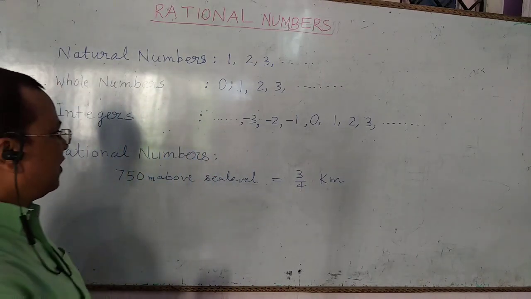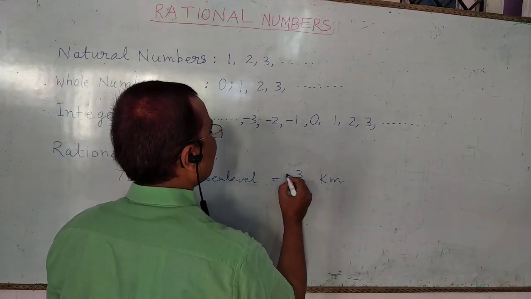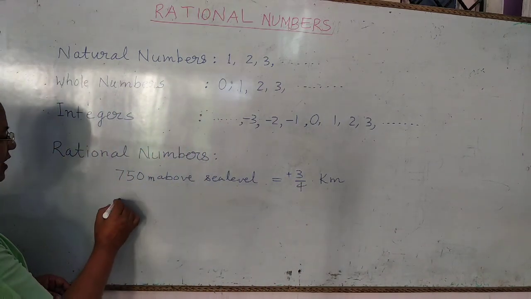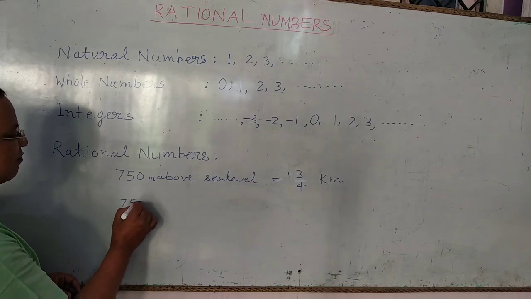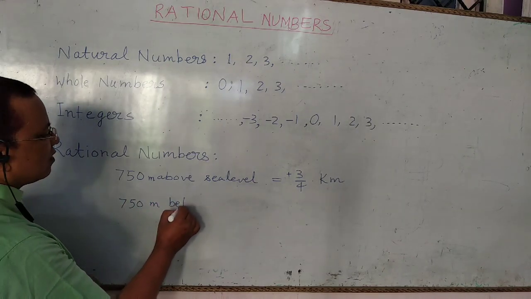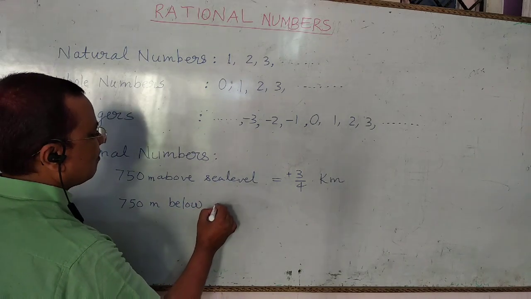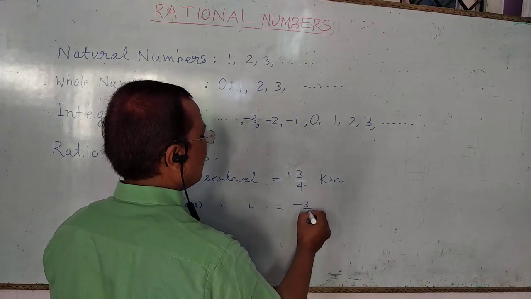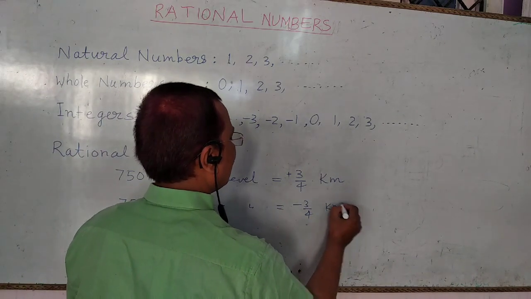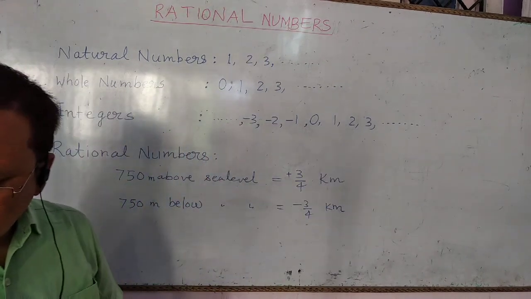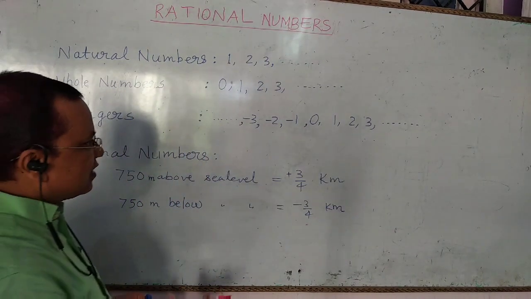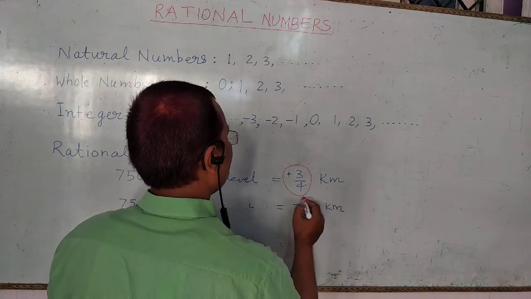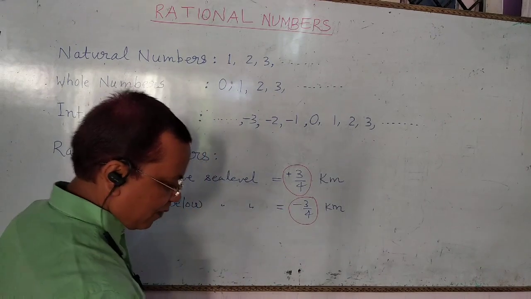So above the sea level, we can represent it as positive 3 upon 4 kilometer, and if we say about 750 meter below the sea level, then it becomes minus 3 upon 4 kilometer. Here two numbers come. Number 1 is 3 upon 4 kilometer positive, and the second one is minus 3 upon 4 kilometer negative.